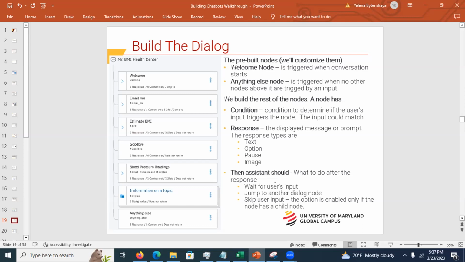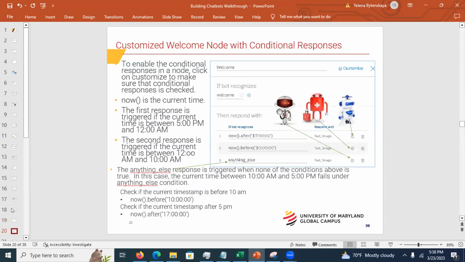Should we wait for user input, or does the conversation flow go to another dialog node, etc.? Listen, skip user input is only enabled if your node has a child node. So you've got parent nodes and child nodes, and I will show you what I mean.